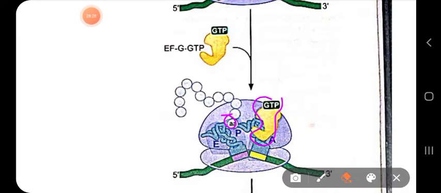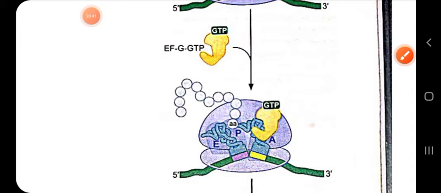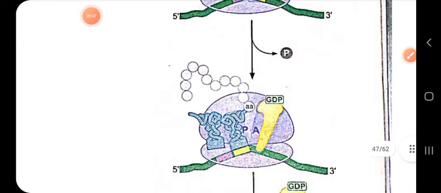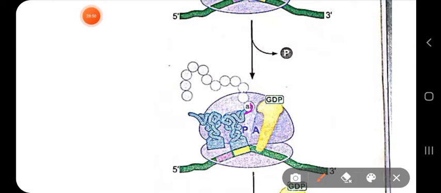We will show you that later after this part. When it catalyzes the formation of the peptide bond, the tRNA which was the peptidyl tRNA becomes uncharged now, because the peptide chain has now been attached to the amino acid tRNA. You can see here very well, attached to the amino acid tRNA, while the peptidyl tRNA becomes uncharged, and it will exit from the E site.